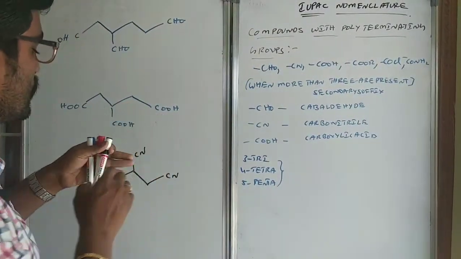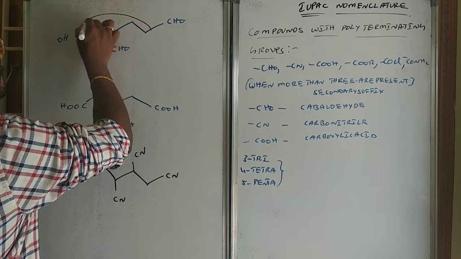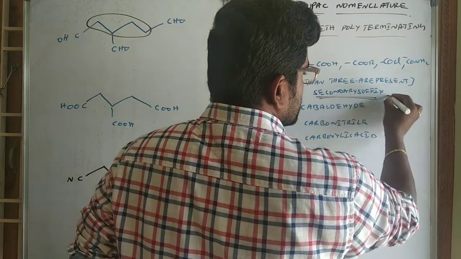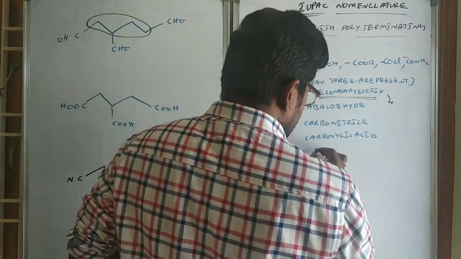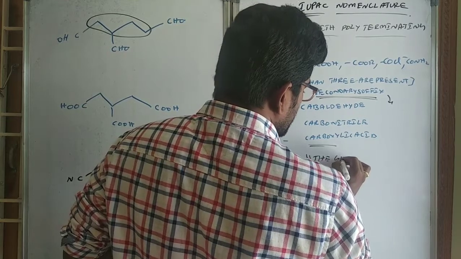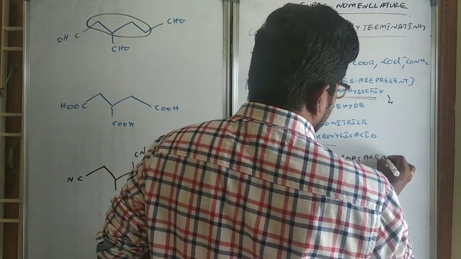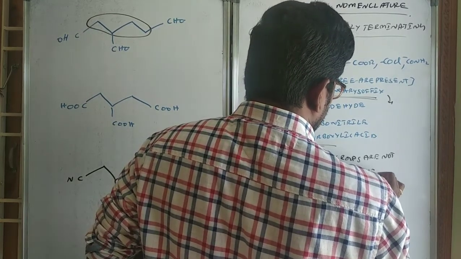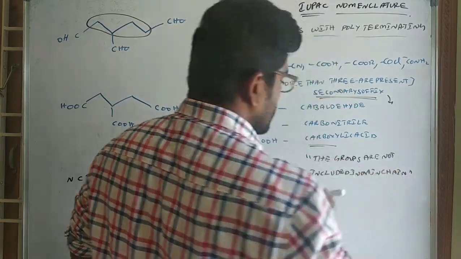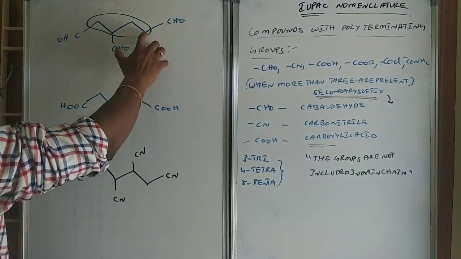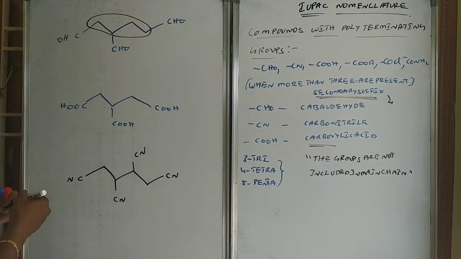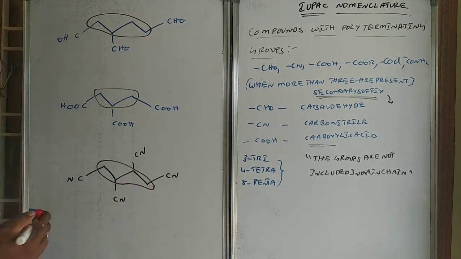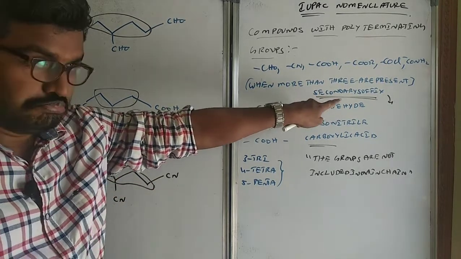But when more than 2 are there, they are named as a secondary suffix, and these groups are not included in the main chain. So whenever you are selecting the main chain, you will not count them into the main chain. Here also we will not count them, and here also we will not count them.